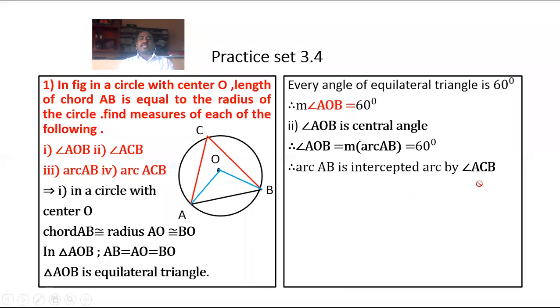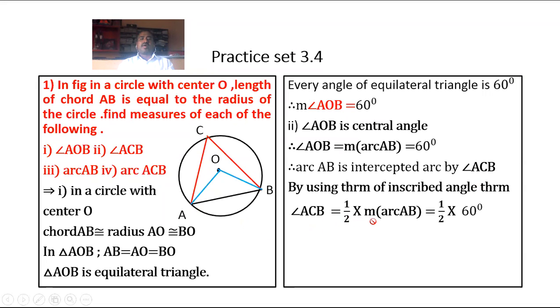Therefore, by using inscribed angle theorem, the measure of angle ACB is equal to half of the measure of the intercepted arc AB, which is equal to half multiplied by 60. Therefore, angle ACB is equal to 30 degrees. Hence, the solution of the second: measure of angle ACB is equal to 30 degrees.